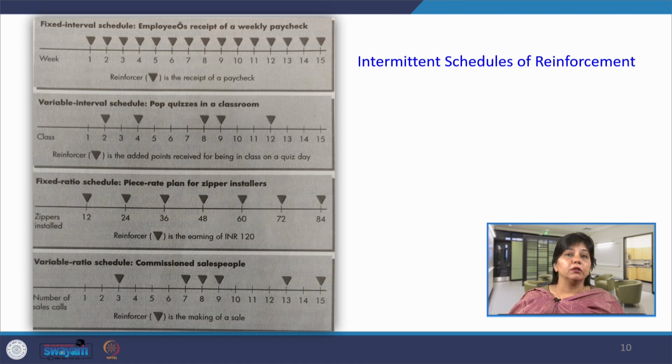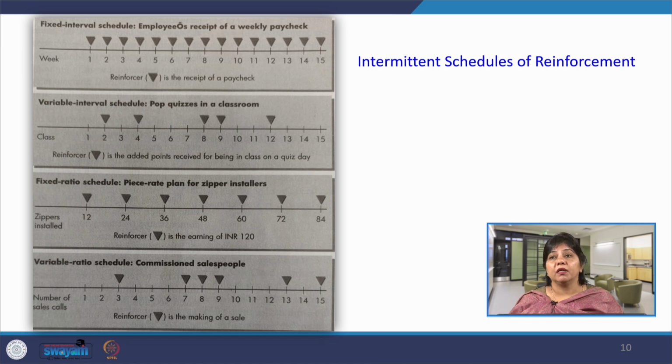So, it depends on the ratio, variable ratio, that when a customer is satisfied to buy the product, only then is there reinforcement, in the form of commission. So, based on how many units you sell to customers through phone calls, the salesman will receive the commission. This is how intermittent schedules of reinforcement are decided by organizations.